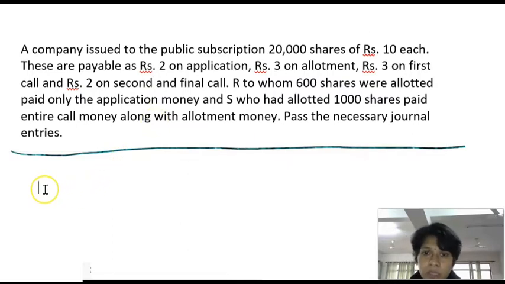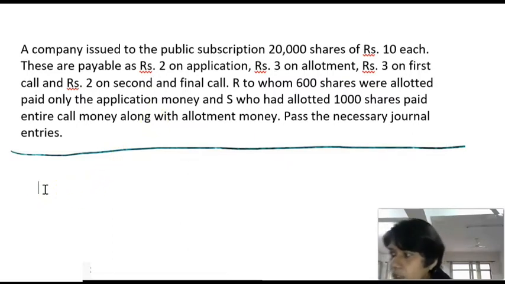So we will do this question. How will we do this question? First, we will write journal entries.